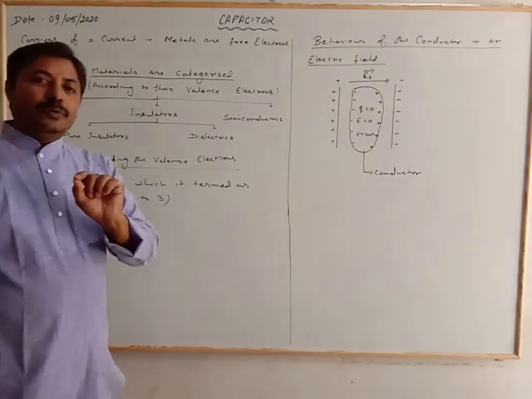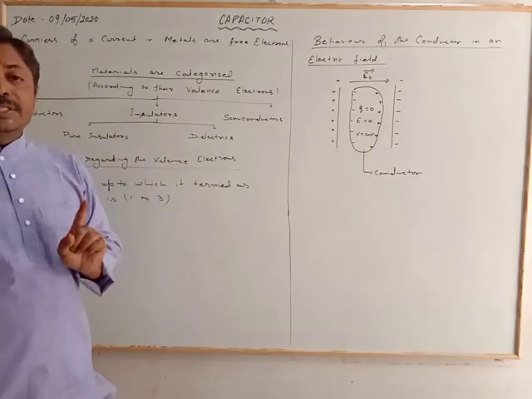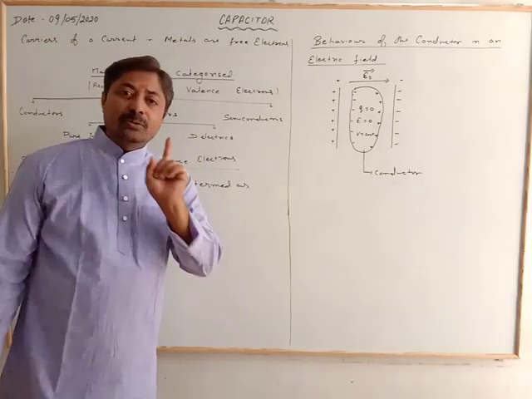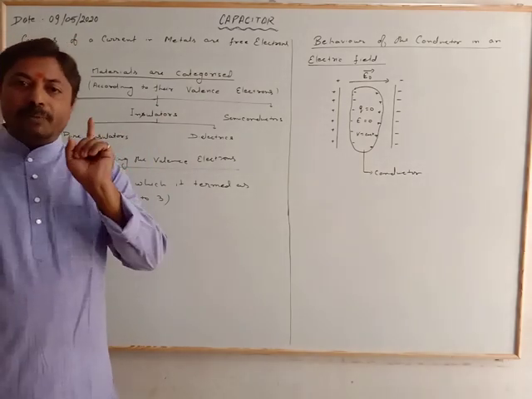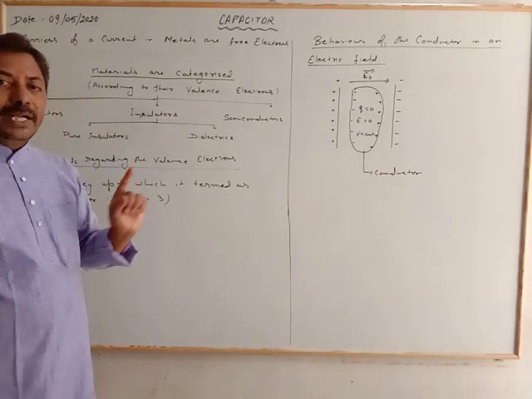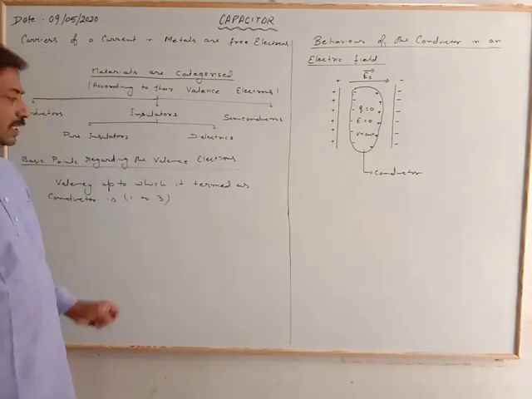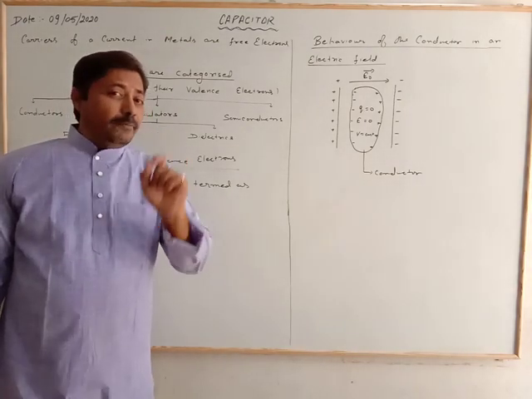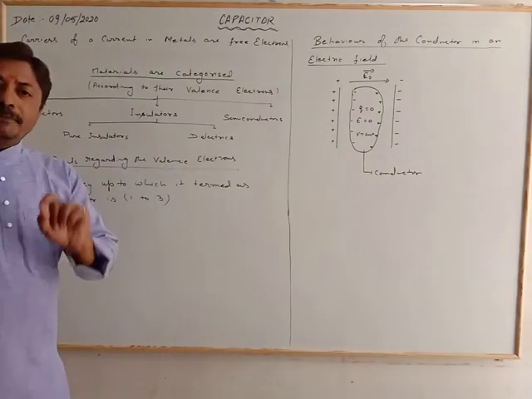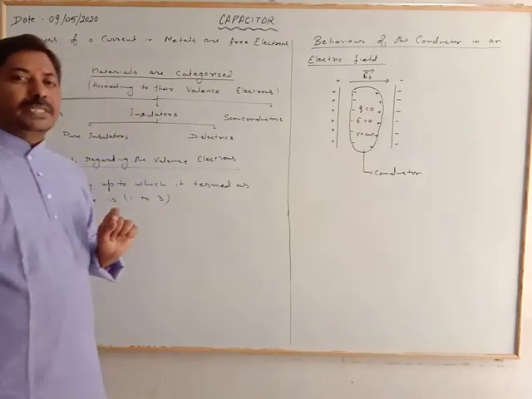They move throughout the lattice, the motion is random, and they collide with the positive ions throughout the lattice. The net velocity of the free electrons in a conductor is zero. The velocity gets drifted only when an electric field is applied to the conductor.